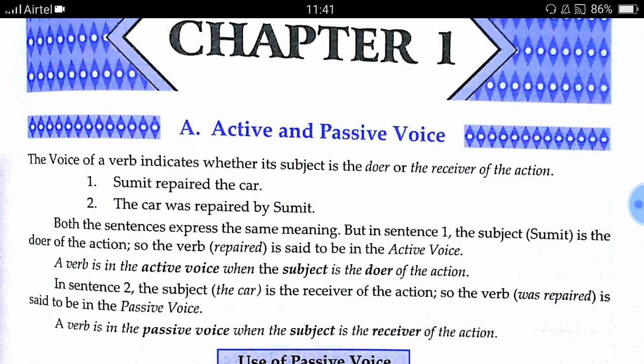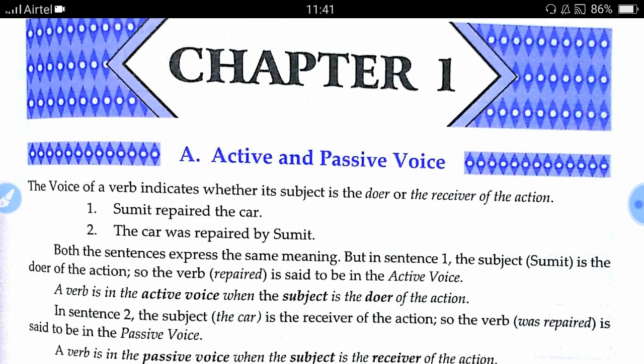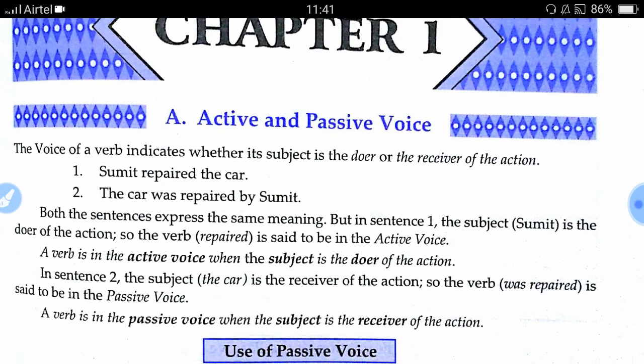So let us see the places where we have to use passive voice. We find in these two sentences the meaning is the same. First of all, it is used to give importance to the receiver.